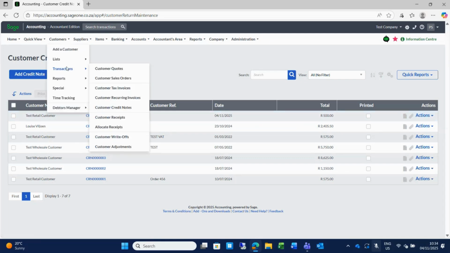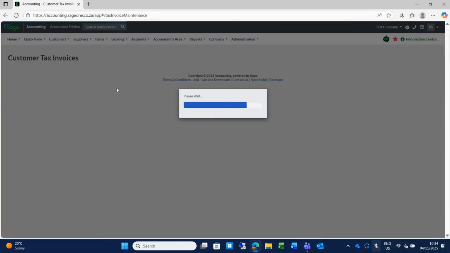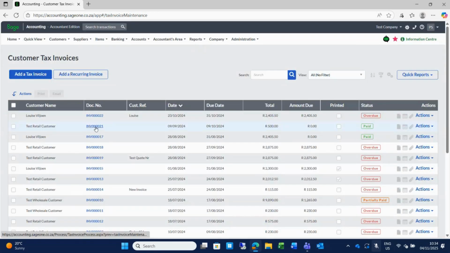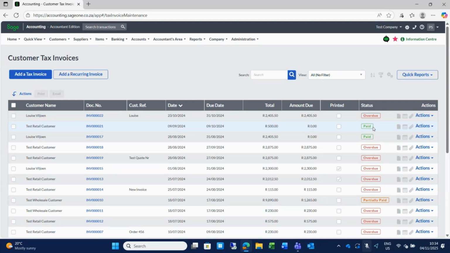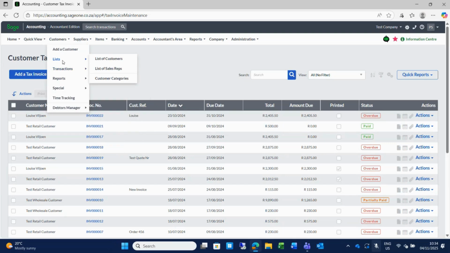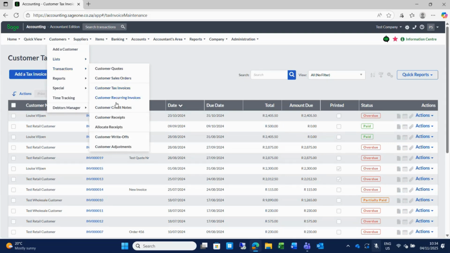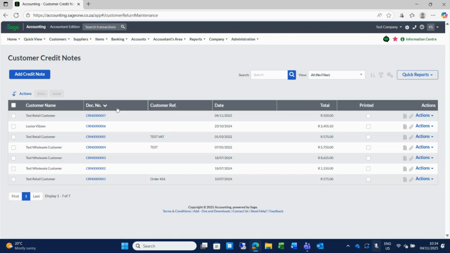And if we move back to our customer tax invoices screen, you will see that this invoice is now flagged as paid. I know it's not physically paid, but it has a credit effect. That is why it is flagged as paid. And if I move back to my transactions and my credit notes, you will see that the credit note is listed here. And one amazing feature which I would like to show you on actions is the re-invoice option.